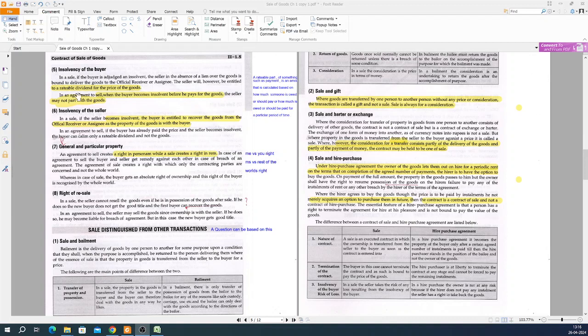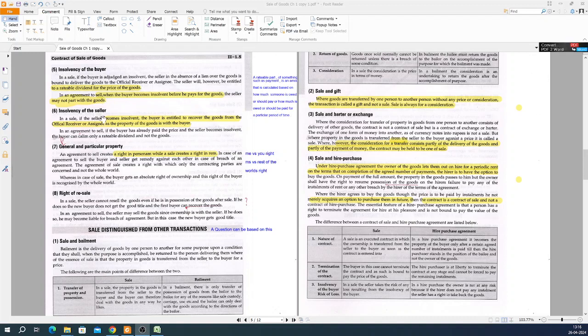Now next is the last point in this case, fifth point. In an agreement to sell, when the buyer becomes insolvent before making the payment, the seller may not part with the goods. It's very simple. If the buyer is not going to pay, the seller will not give him the goods, he will not part with the goods. So pretty simple this point.